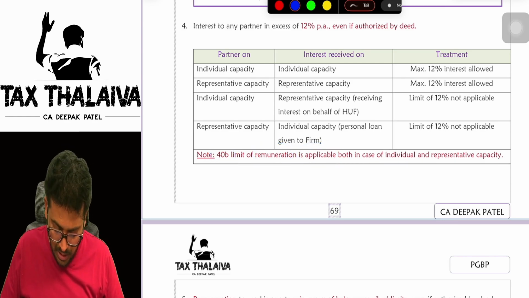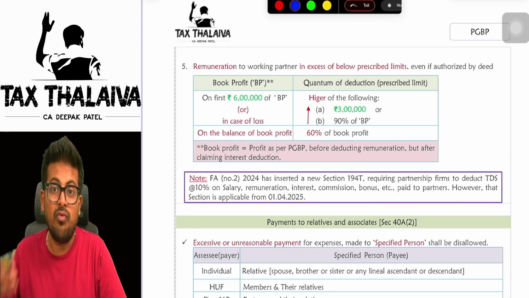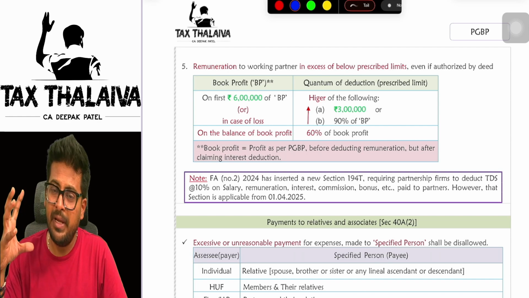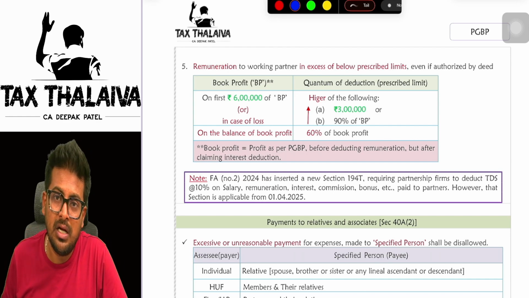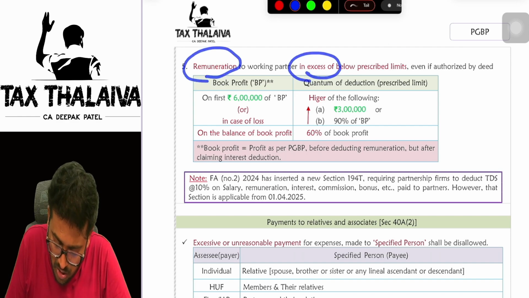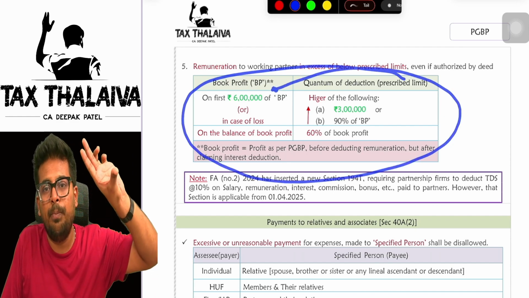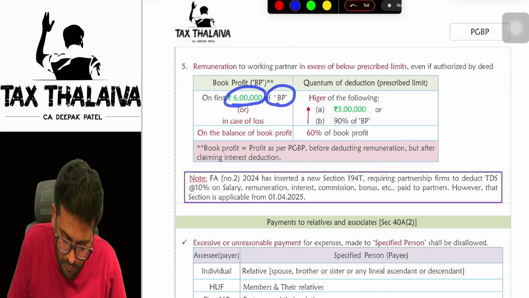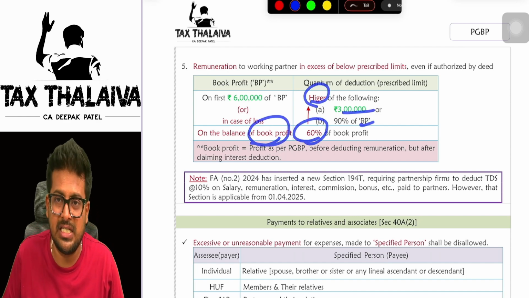Is it clear? Now, sir, interest you told maximum 12%, but what about remuneration, sir? Is it fully allowed? No, 40B has an issue, and 40B has given a beautiful method of computing the disallowance and allowance. How much is allowed is given here. See, remuneration in excess of the below prescribed limit is disallowed. Means to the extent of this much is allowed. Whatever remuneration you pay beyond this will be disallowed. How much is it allowed, sir? On the first 6 lakhs of book profit, the higher of 3 lakhs and 90%; on the balance of book profit, 60%.